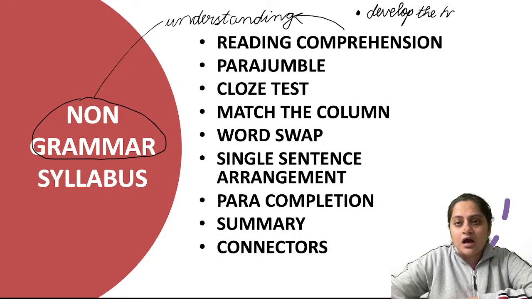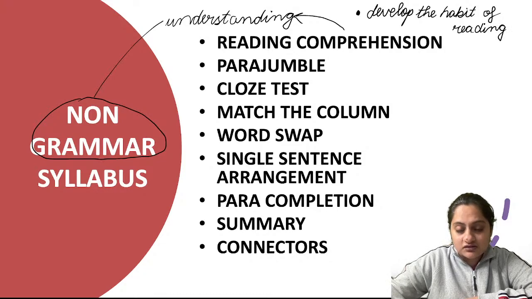So the tactic is, how will you develop this habit of reading? You have to start reading small paras, something of your interest. For example, if you like sports, read a small article related to sports. If you like movies, read a movie review. If you like celebrity news, read that, but in English. Okay, so start reading small articles. You have to develop this habit of reading for this full section, non-grammar part. Without reading and understanding skill, you cannot do well here. With all these questions, you require that skill of reading. So start small, start with small articles.